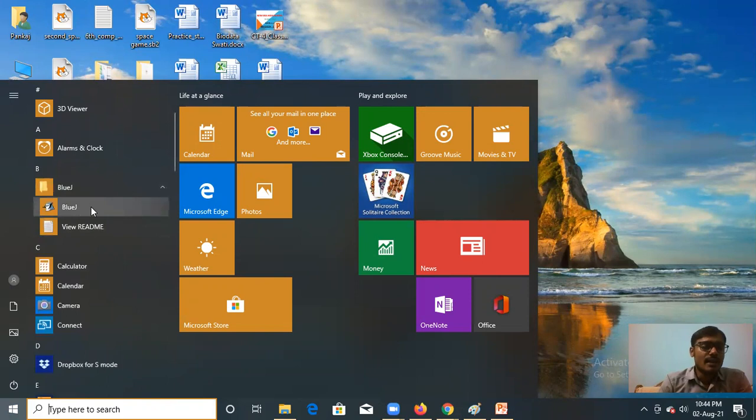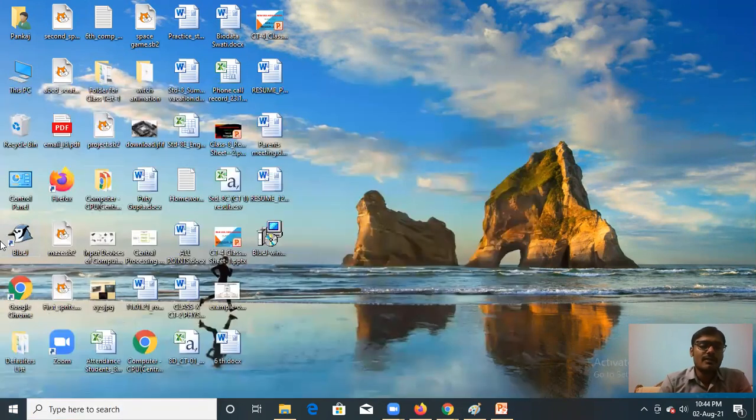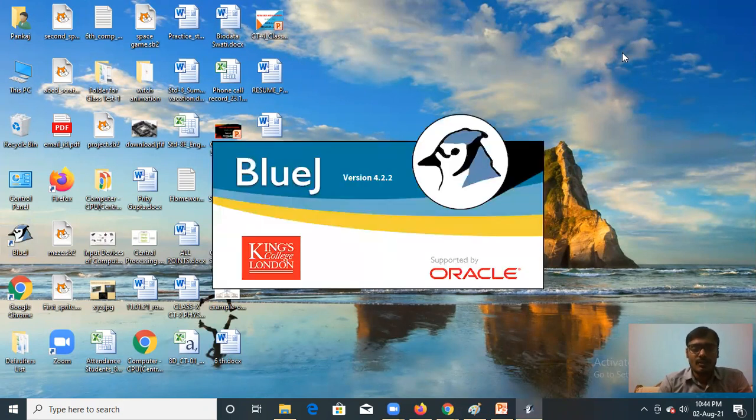You can click on this icon and BlueJ will open. If you are facing some difficulties, you can double click on the shortcut. It will take a few seconds and then it will open. Please wait, children. It is opening now. What is the version? 4.2.2. This is the version, but nowadays we are working on version 8 or more than that.